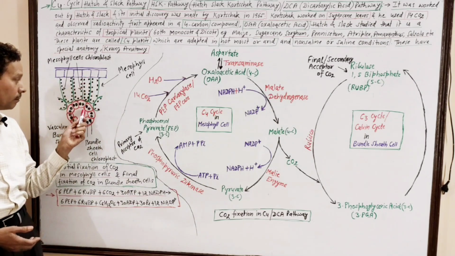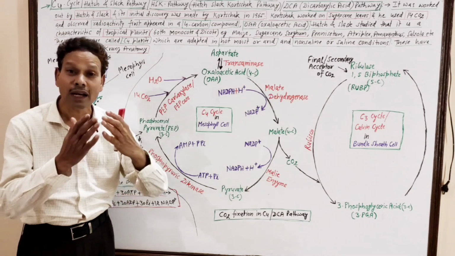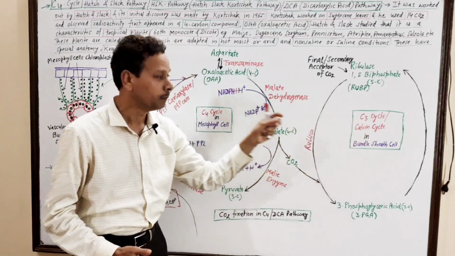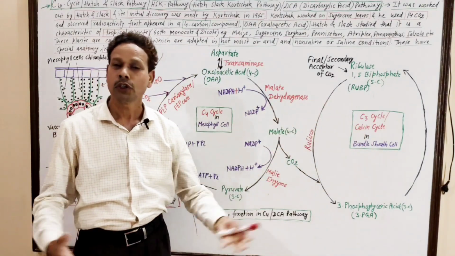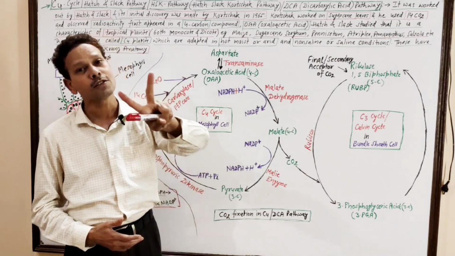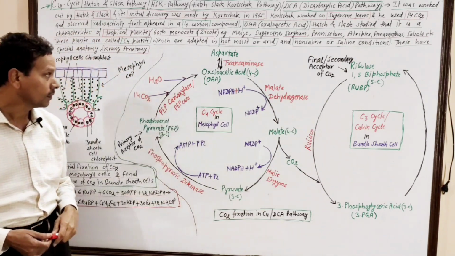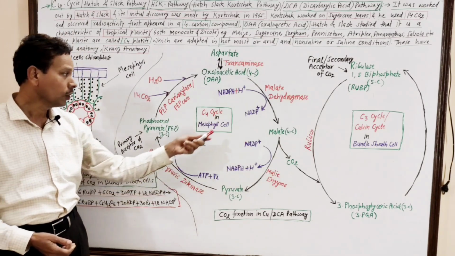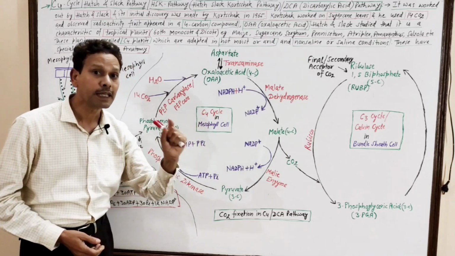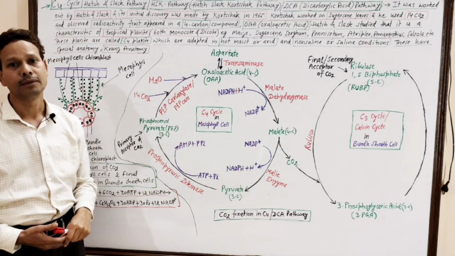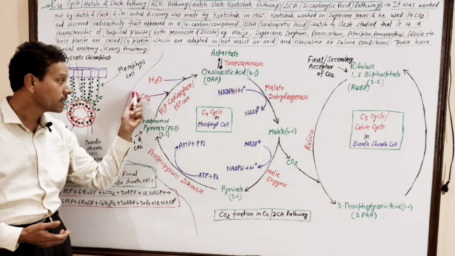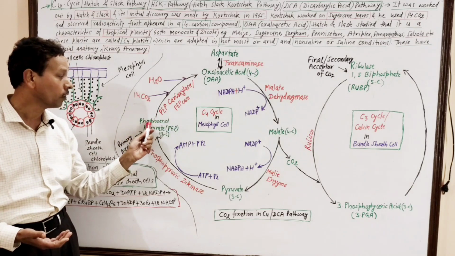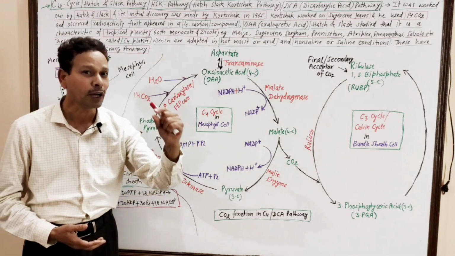Both mesophyll and bundle sheath cells are interconnected through junctions called plasmodesmata. This C4 cycle takes place in mesophyll cells, where the primary acceptor of CO2 is PEP, phosphoenol pyruvate. Very important question.